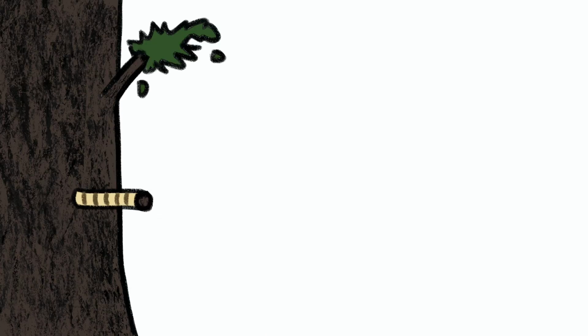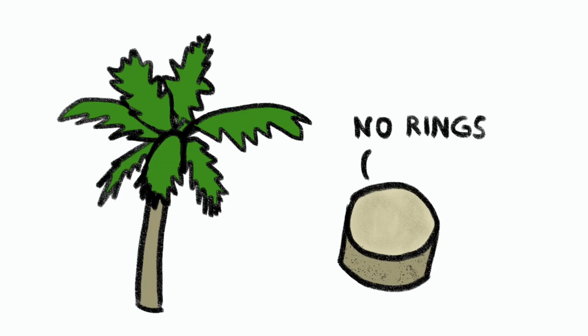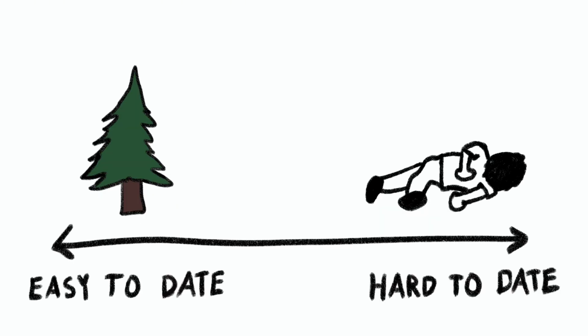Modern-day dendrochronologists use a borer to take a small cylinder out of the tree and count the rings. For trees in tropical regions, which don't really have these rings, we have to resort to other methods, such as radiometric dating, which we'll get to later. But trees are the easy case. What if the clock has stopped completely? Please do not try this next one at home.